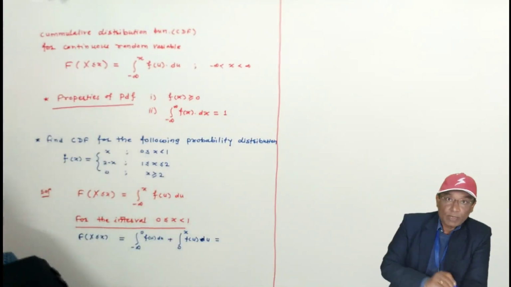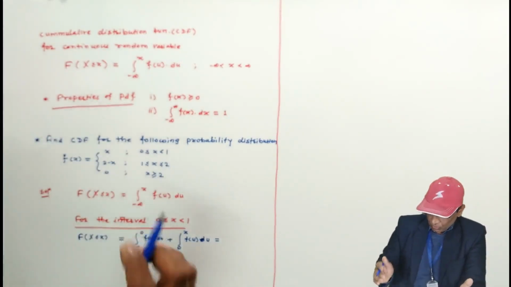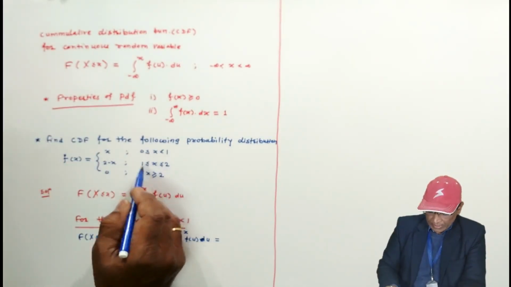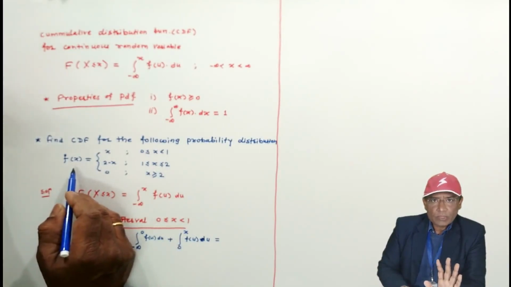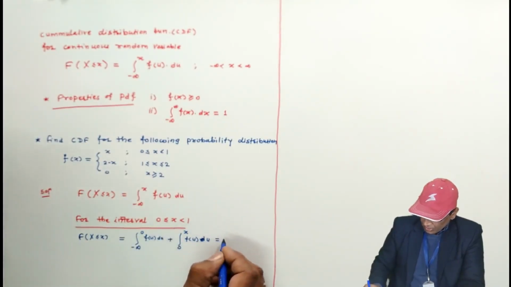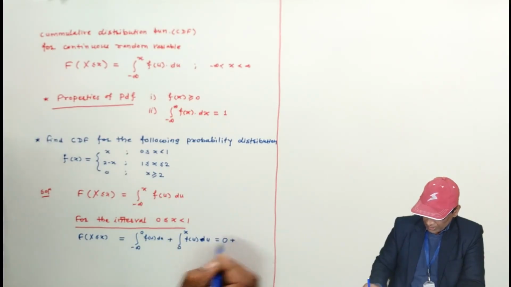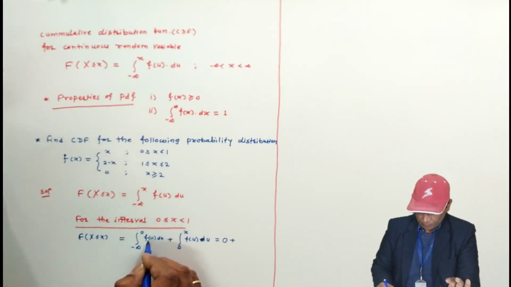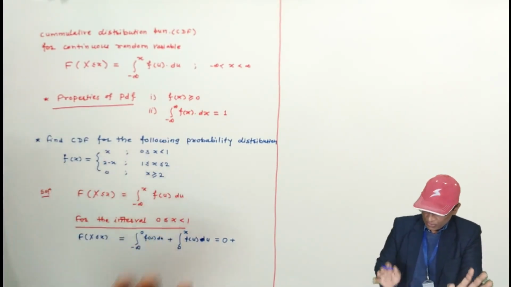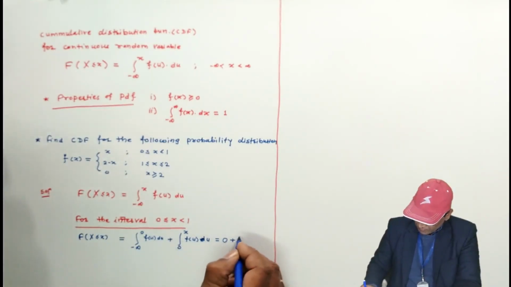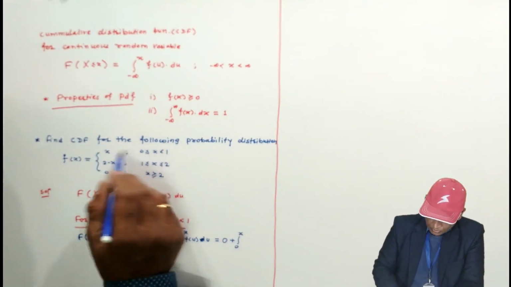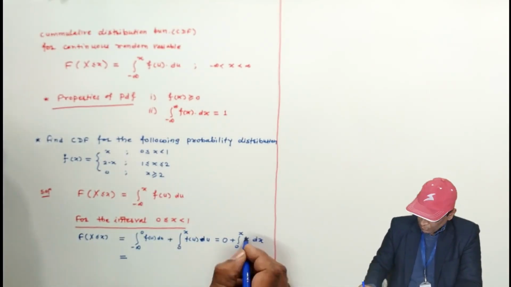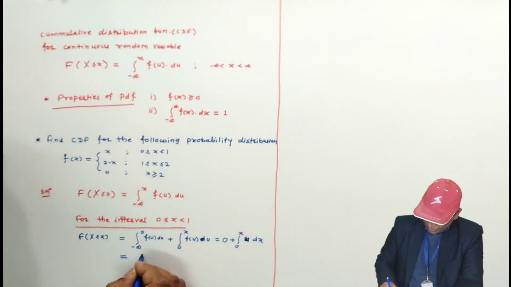But for x less than 0, means negative, the probability distribution function is not defined. Therefore, I am taking 0. Integration in this interval is 0. Means actually the value of f of u is 0, or f of x is 0. That's all. Now 0 to x is for 0 to 1. The x is there. Now f of u is u. I am writing u here. U square by 2. If you write x, it will not make any difference. Lower limit is 0, upper limit is x.